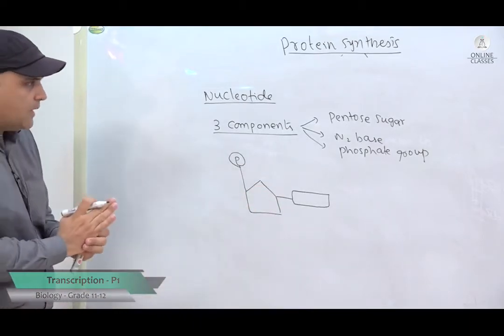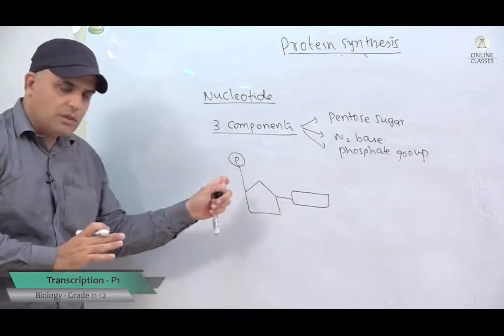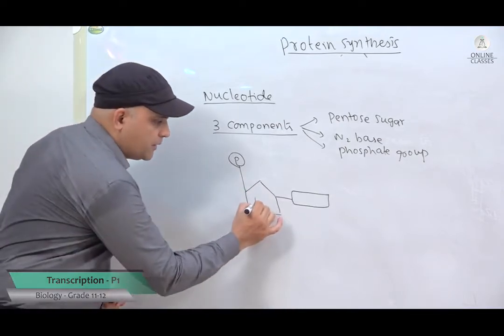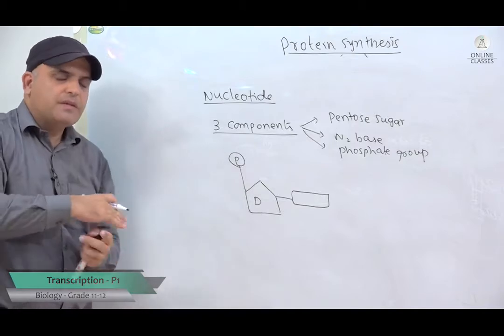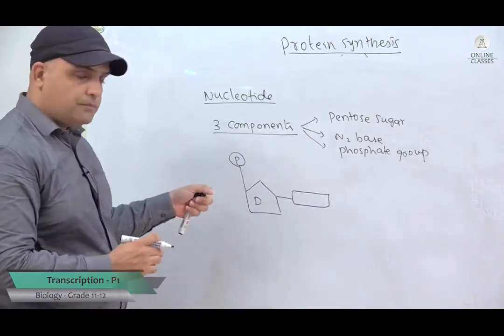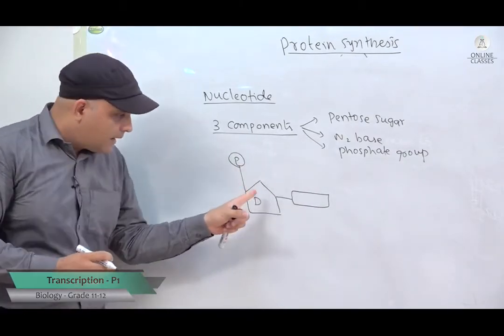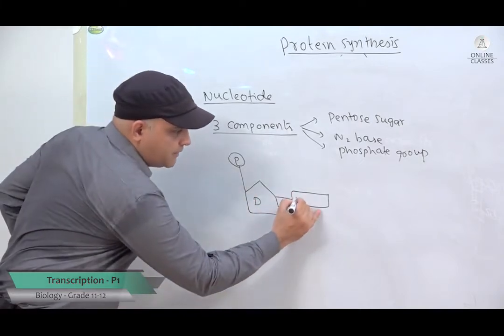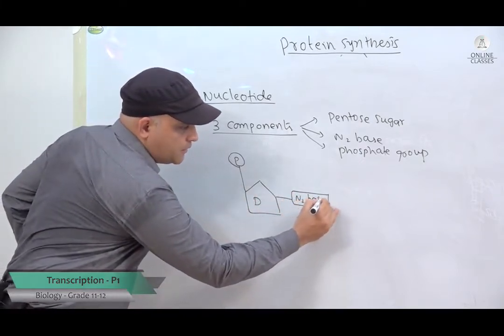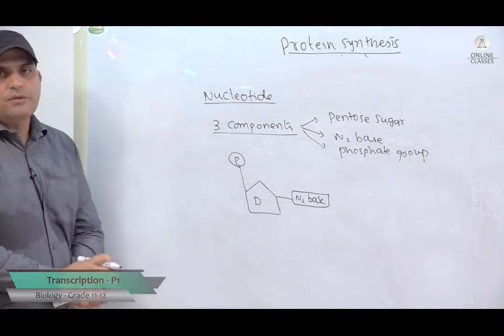Now, let us discuss the pentose sugar. You know very well, it is a deoxyribose sugar in the case of DNA, but if it is an RNA, you have ribose sugar. So, this is a deoxyribose sugar. Attached to this, there is a nitrogenous base. Now, it is very important that you should know all the nitrogenous bases.